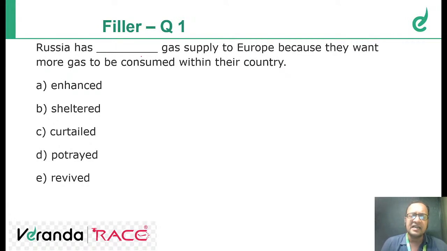Curtailed would be the correct answer. I'll tell you why. Because Russia has curtailed. Curtailed will mean it has contained, it has stopped, it has reduced. So Russia has reduced gas supply to Europe because they want more gas to be consumed within their own country.